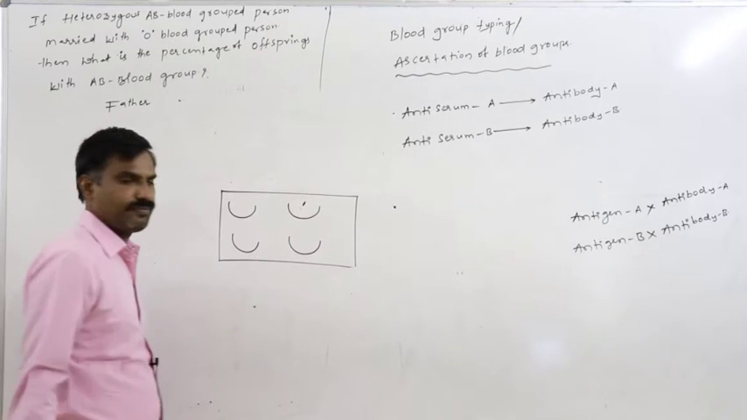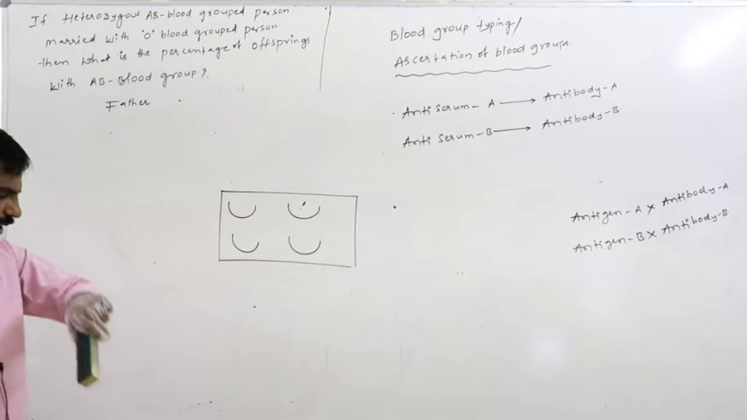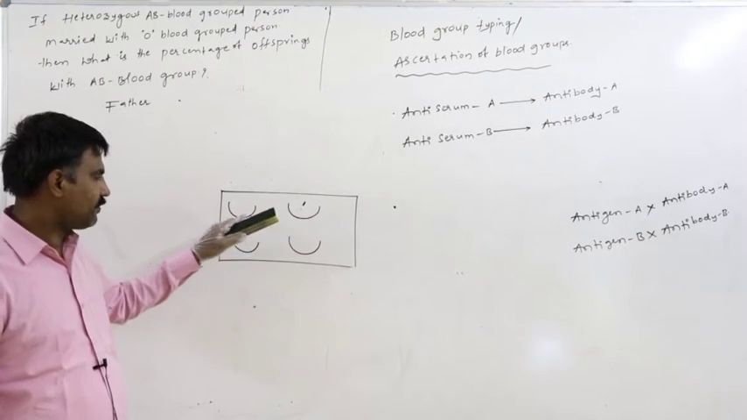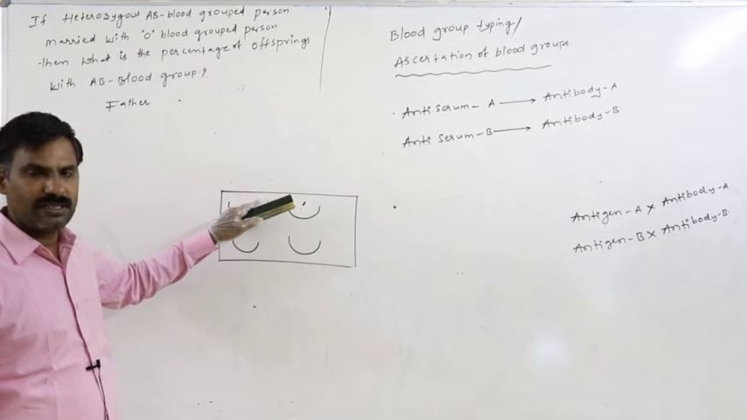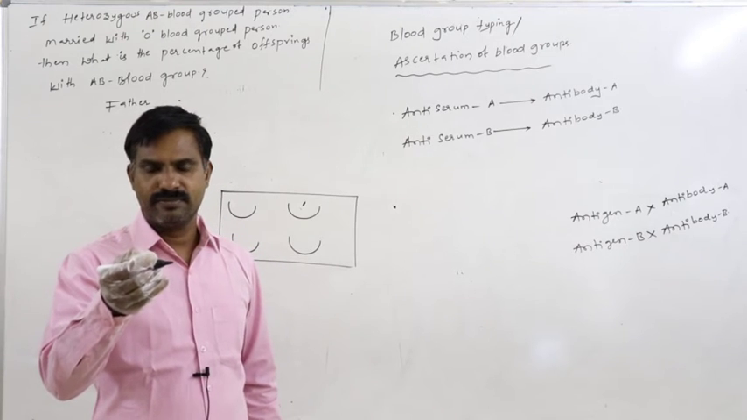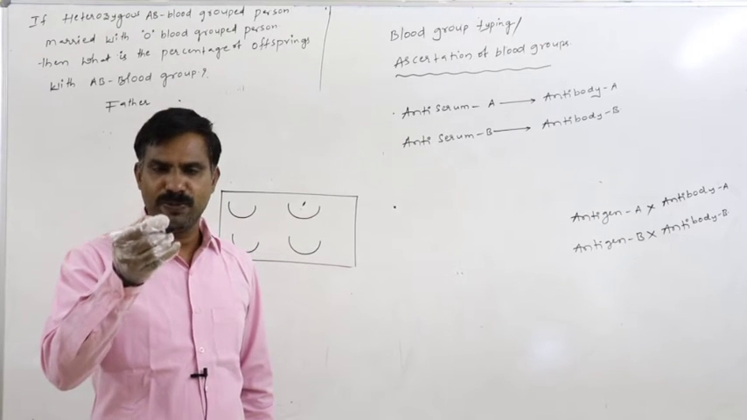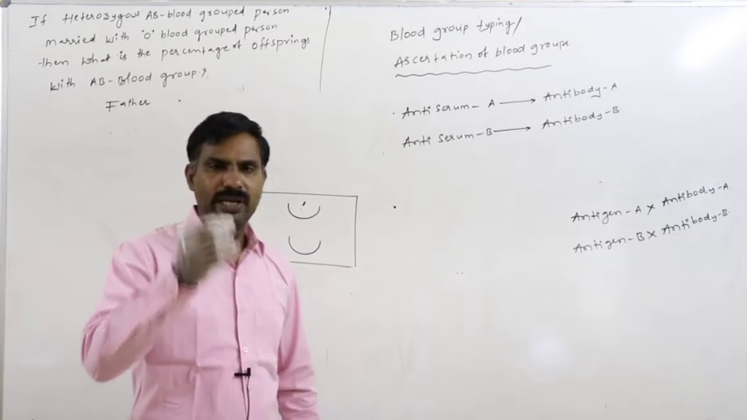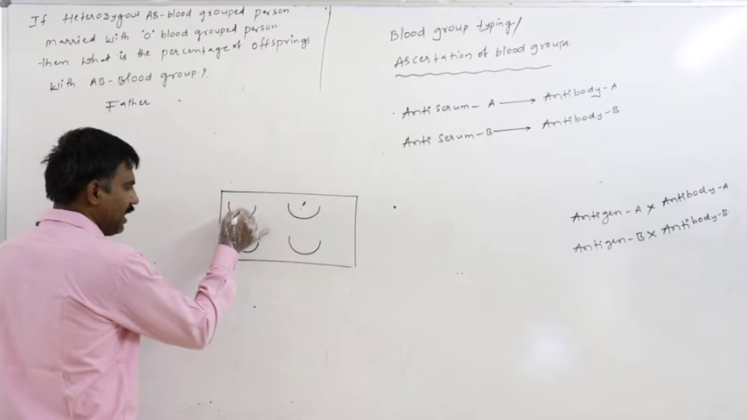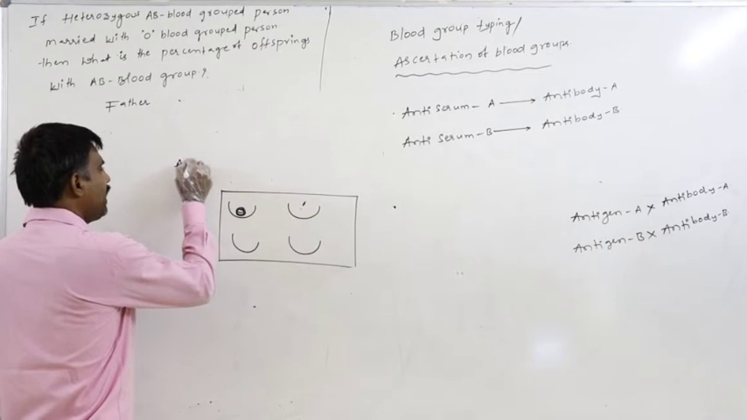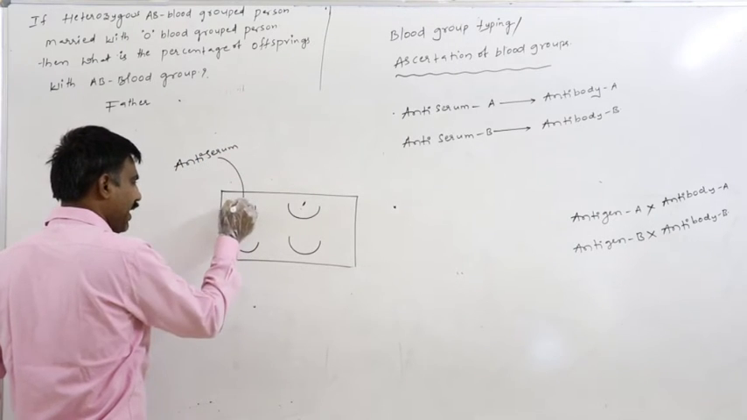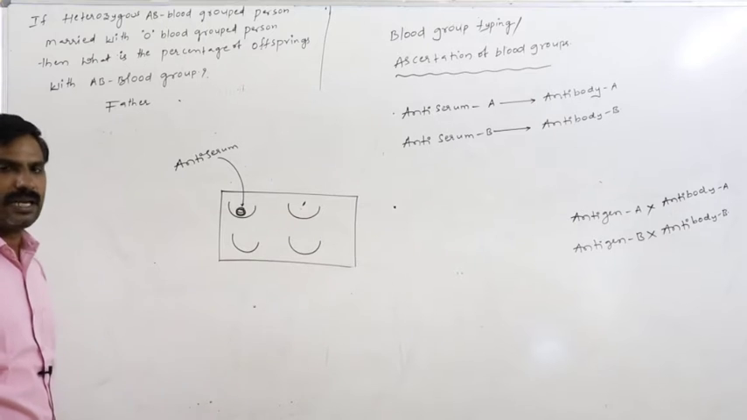microtiter plate. This is said to be the microtiter plate. At first we have to collect the blood from the unknown person onto the microtiter plate. Later we have to add antiserum A to that collected blood.